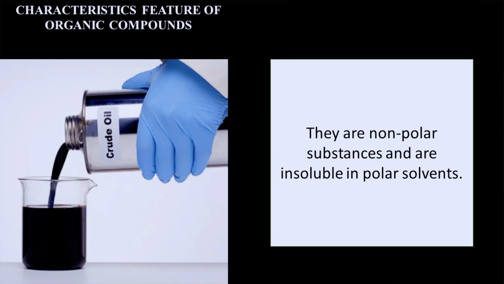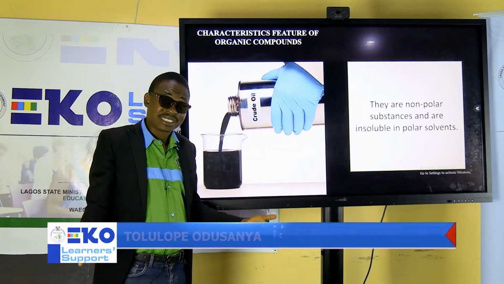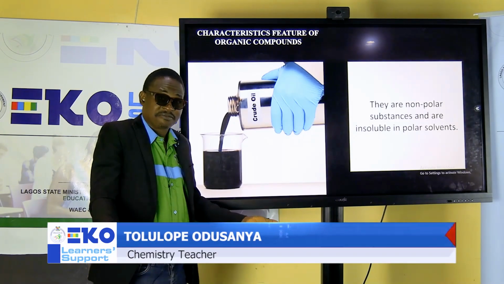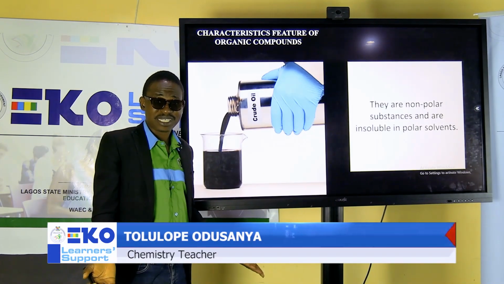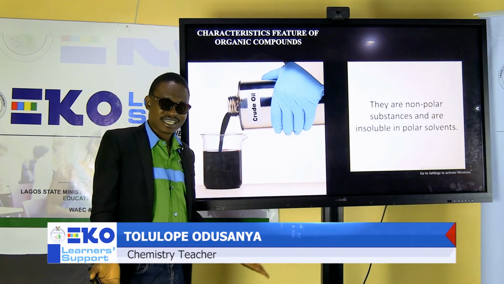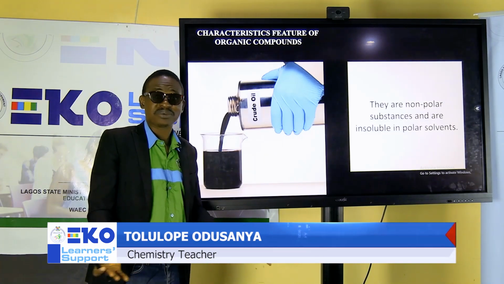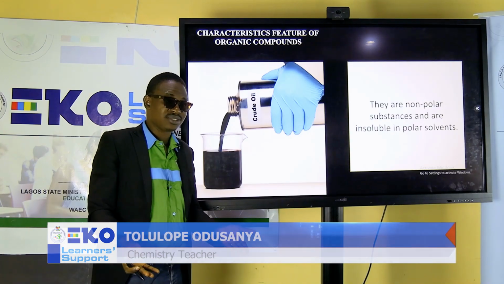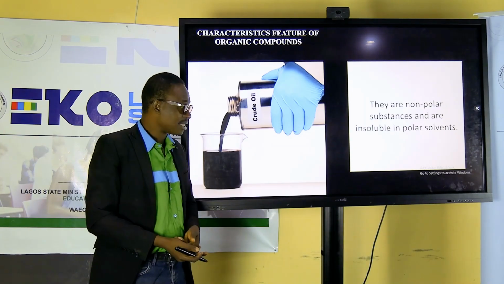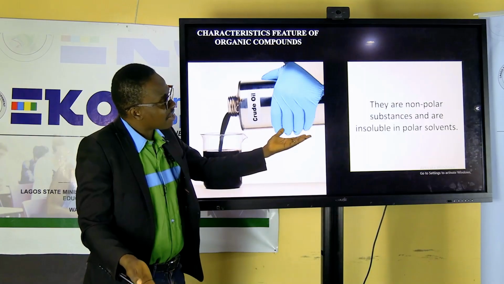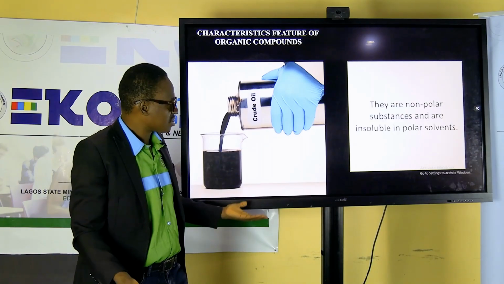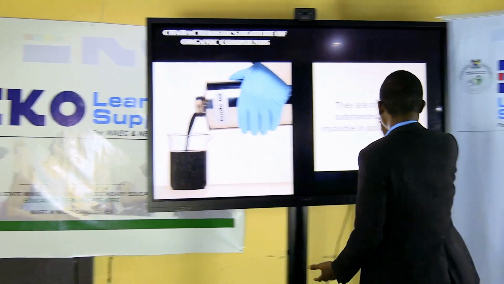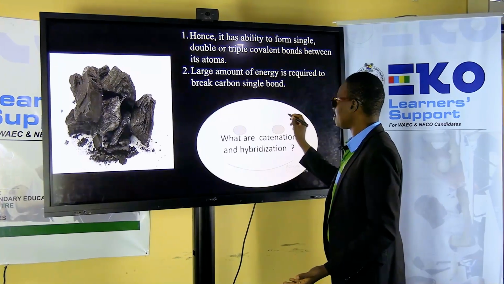What do you see on the board? This is crude oil. Do you know that we have crude oil in Nigeria? You will have heard about Dangote refinery in Lagos State. What is Dangote doing in Lagos State? It's extracting crude oil in order to provide us with petrol, diesel, and other components. They are called non-polar substances.